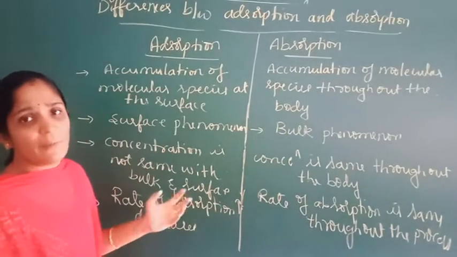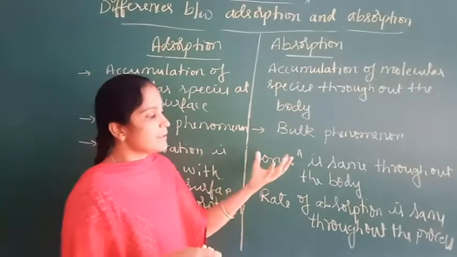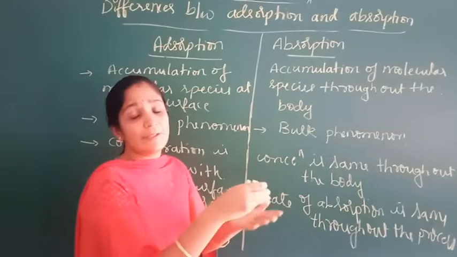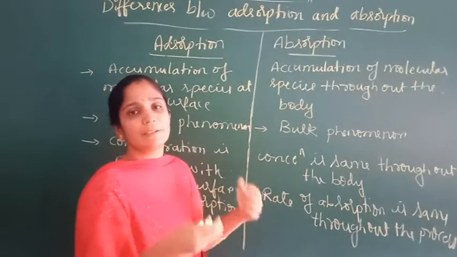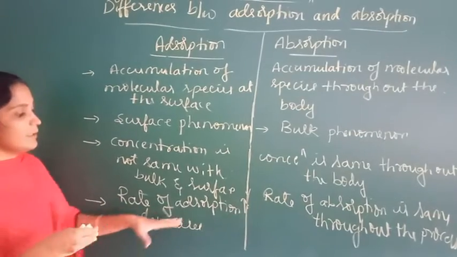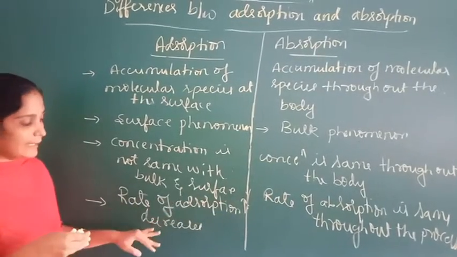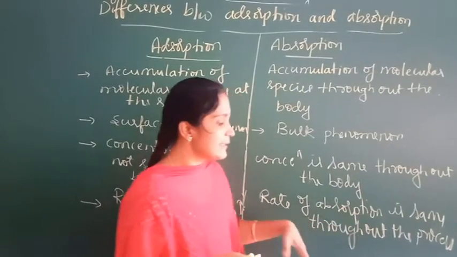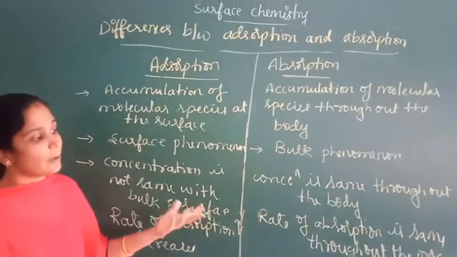For example, sponge. If we dip the sponge in water, the water molecules will be distributed equally in all directions. Next, the rate of adsorption increases in the beginning and then decreases. But in absorption, the rate is the same throughout the process.